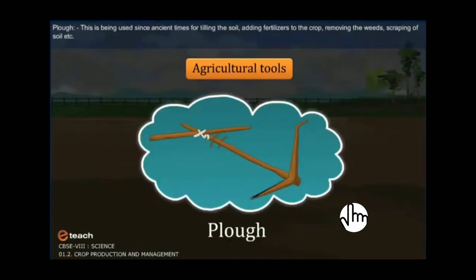Plow. This is being used since ancient times for tilling the soil, adding fertilizer to the crop, removing the weeds, scraping of soil, and so on. We use it at our home also. This implement was earlier made of wood and has now been replaced by iron. It is drawn by a pair of bulls or other animals such as horses and camels.